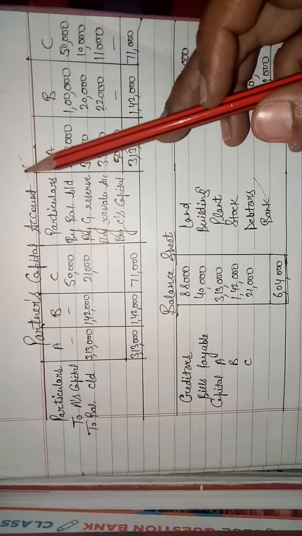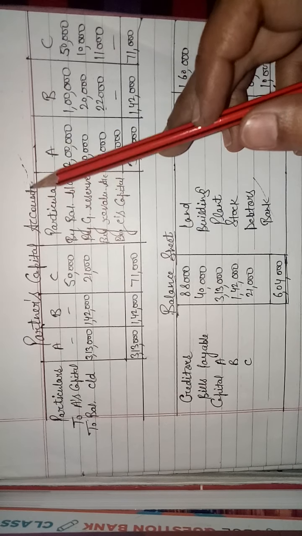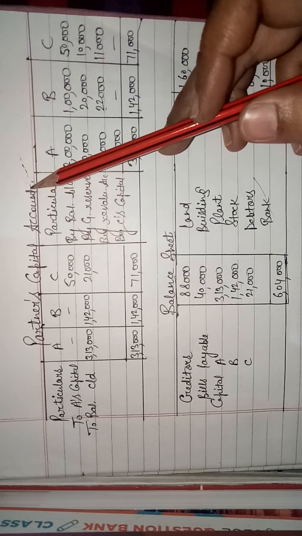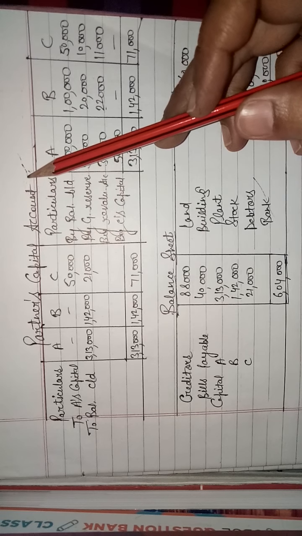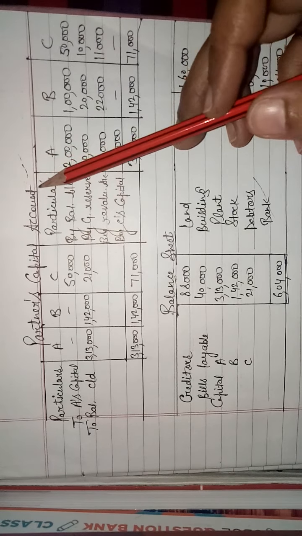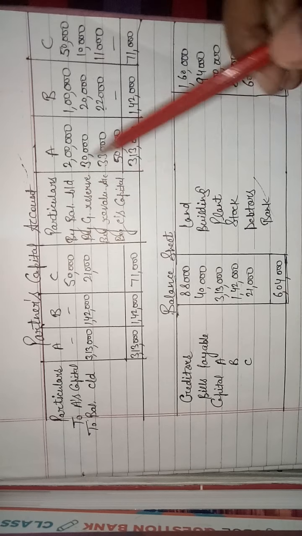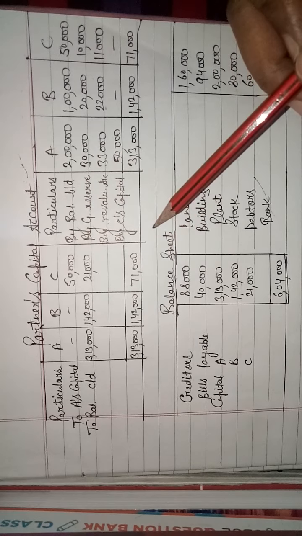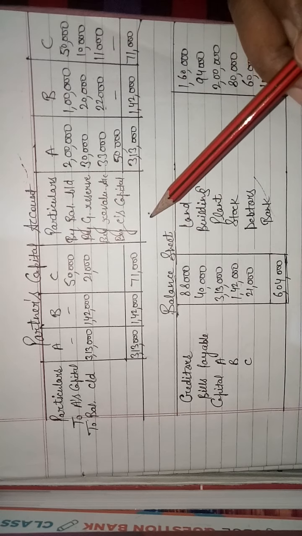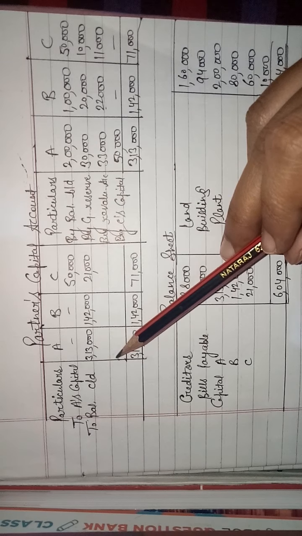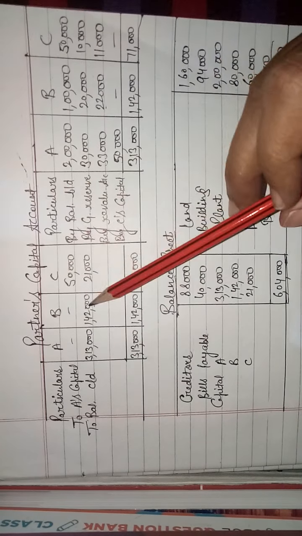Capital account, all of you are aware about capital account from the chapter profit and loss appropriation in chapter 2. So on the credit side we will record those items which are credited to partners' capital account, and on the debit side we record losses.